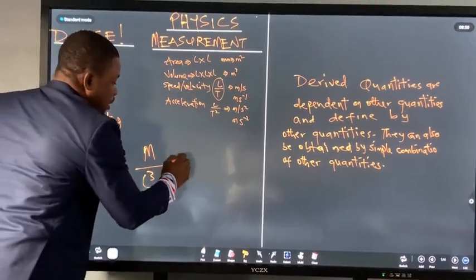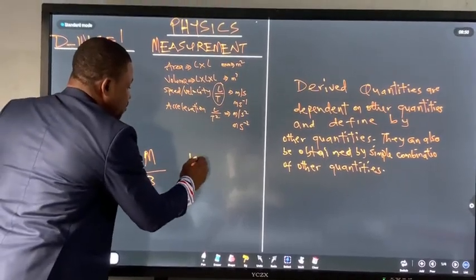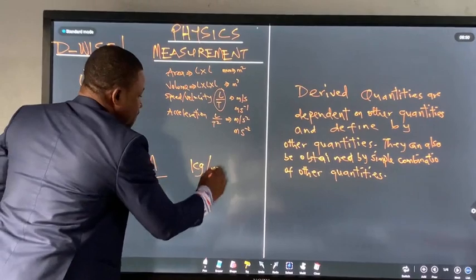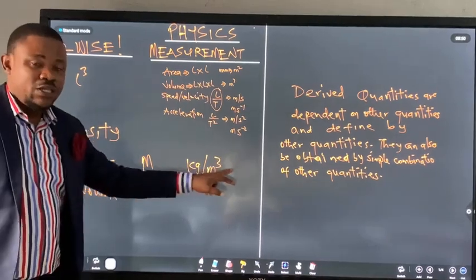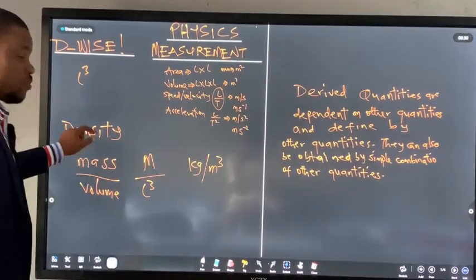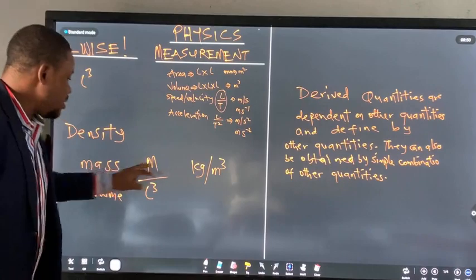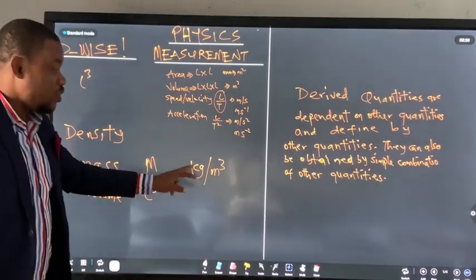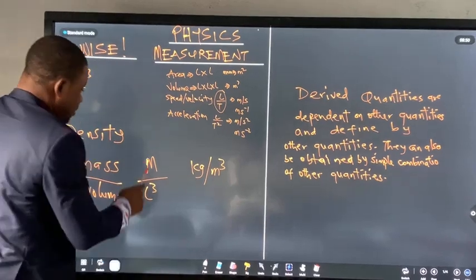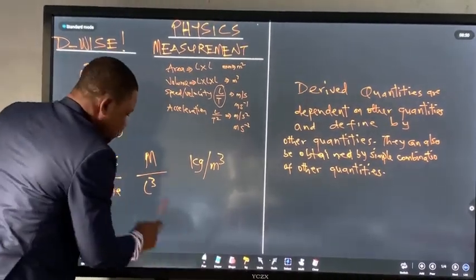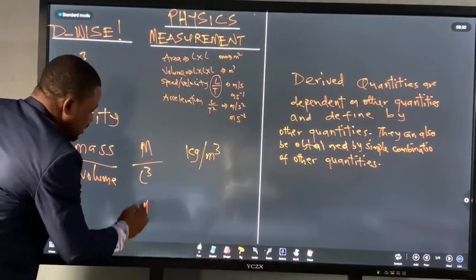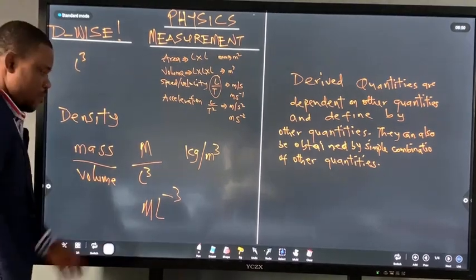So I end up getting that the unit of mass is kilogram, per meter cube. Kilogram for mass, length cube is meter cube. This is the unit for density. Mass over volume is density. The unit is kilogram per meter cube. And then the dimension, which I'll talk about later, is M over L cube. So if I want to write dimension, I can write it like this, or that.